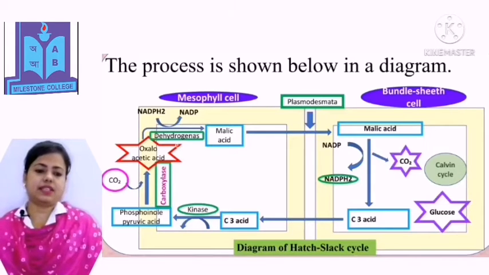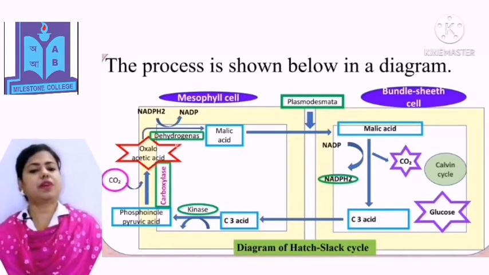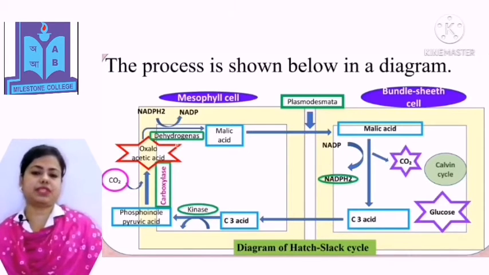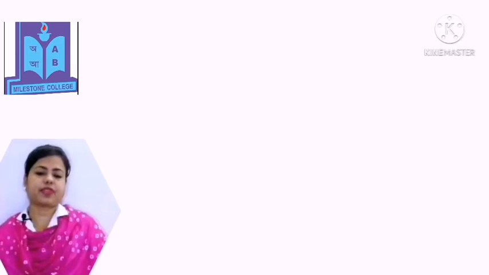Phosphoenol pyruvic acid is the first receiver of carbon dioxide. Here it shows how carbohydrate is produced from this diagram of the C4 cycle, which is demonstrated by Hatch and Slack.